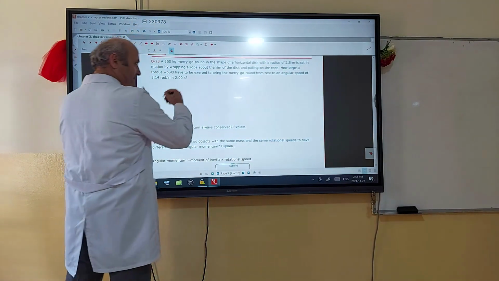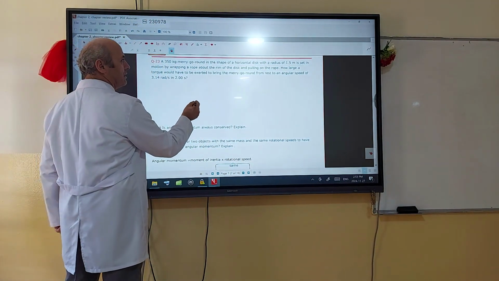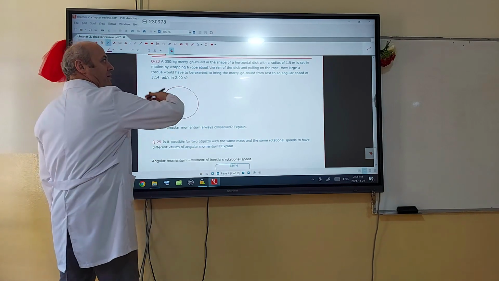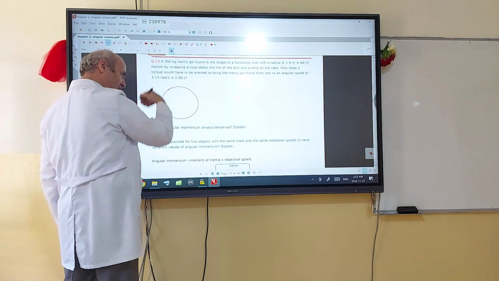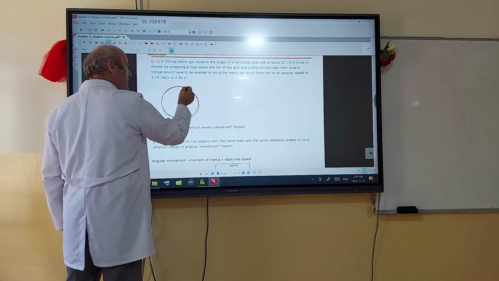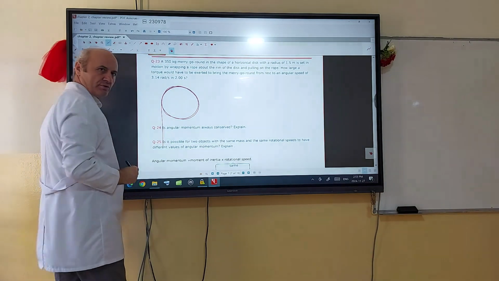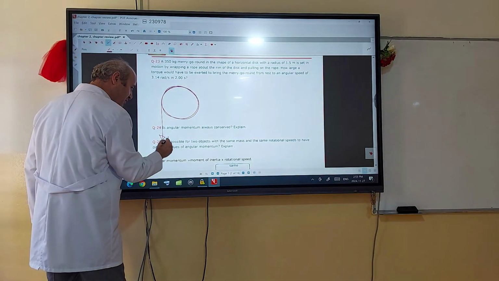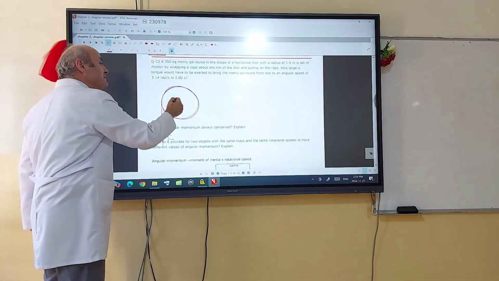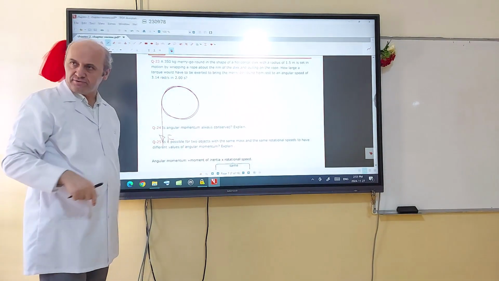It's a disc. The merry-go-round is a disc, horizontal. Around this disc, a rope is wrapped, and then this rope is pulled with some force. Of course, this force will produce a torque. This torque will make the merry-go-round start to accelerate.